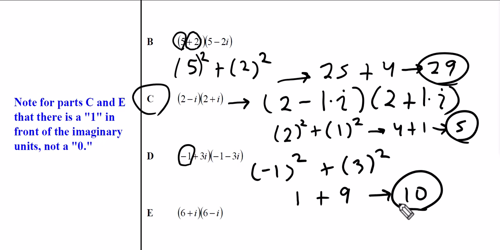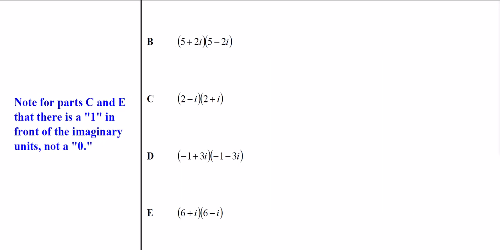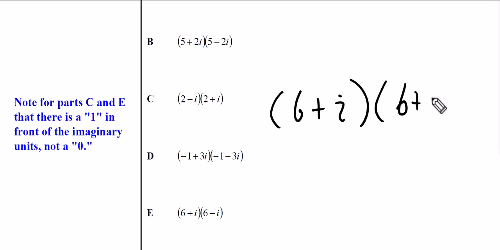But this only works for complex conjugates. It doesn't work if it's not a complex conjugate. So, for example, if E was 6 plus i, 6 plus i, those are not complex conjugates. So my little trick does not work with these kinds of problems, and you have to go ahead and multiply the long way. And you're going to still have to for these videos, for the next video. But for this one right now, what I'm saying is if you have a conjugate, you don't have to do that. You take this number and you square it.